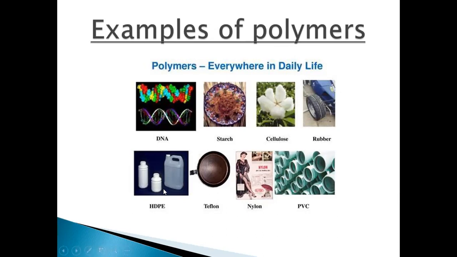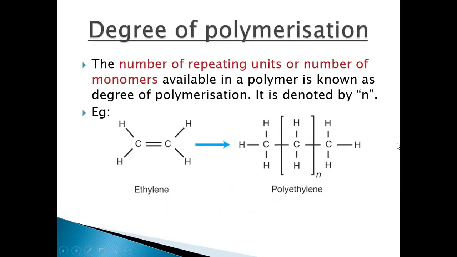Then we have HDPE. These are polymers. Then we have Teflon, nylon, PVC. We have many kinds of fabrics, many kinds of fibers, and many kinds of elastomers which we use in our daily lives. All these are examples of polymers. Even your body contains polymers, right? So we can say that we are surrounded by many polymers, right? Okay.